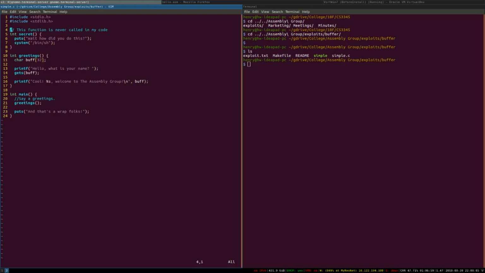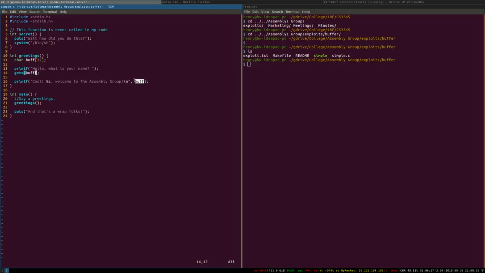Okay, so here I have a main function right here, and this calls a function called greetings. This greetings function is right here. It declares a local variable named buff. And then we say, hello, what is your name? And then we call a gets, which is a way to get user input. And then we spit back the name.